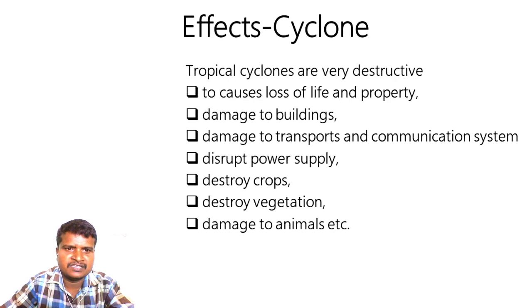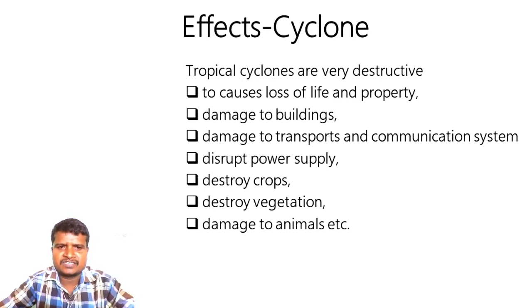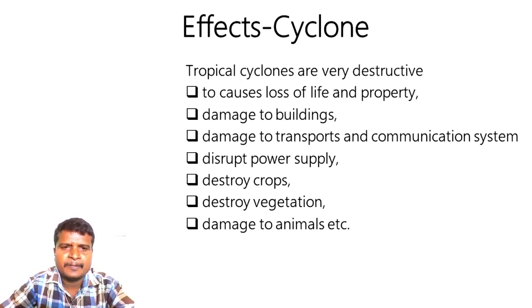They experience these cyclones more often, but there are very few cyclones from the Arabian Sea. When cyclones take place in the Arabian Sea, the states on the western coast of India experience them, like Gujarat, Maharashtra, Goa, Karnataka, Kerala and Tamil Nadu.